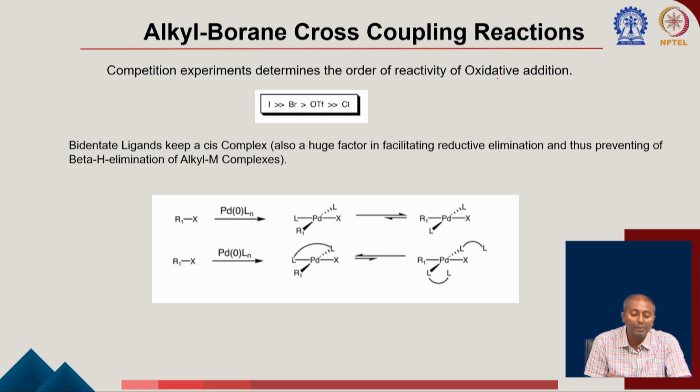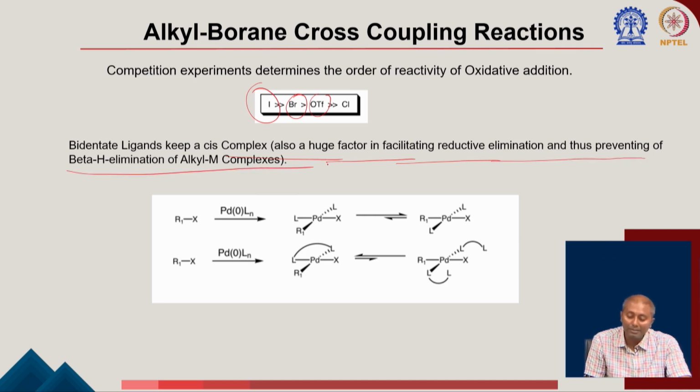As you can see, the competition experiments also explain the order of reactivity: for the iodo, the oxidative addition is going to be faster compared to bromo, triflate, and of course compared to chloro, and that also depends on the bond dissociation energy of these bonds. Then again, the bidentate ligands keep a cis complex. So, that is a huge factor facilitating the reductive elimination and preventing the beta hydride elimination.